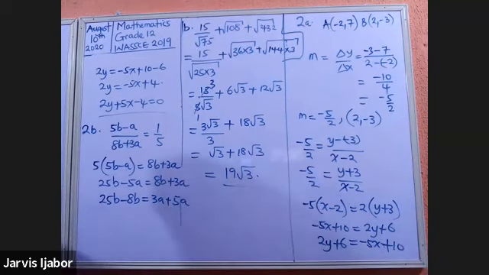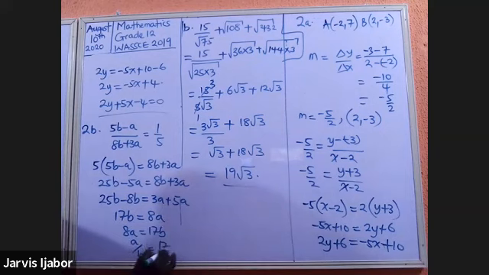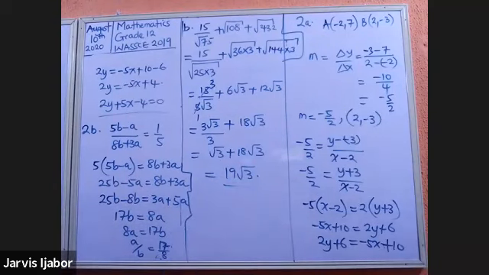Are we together? So this will now be 17B equal to 8A, and 8A will be equal to 17B, meaning that A over B will essentially be 17 over 8. Now you can punch your calculator and get other variants of the answer.